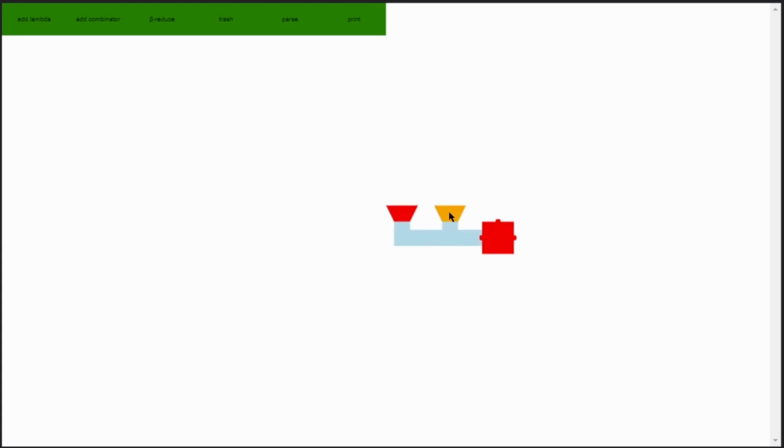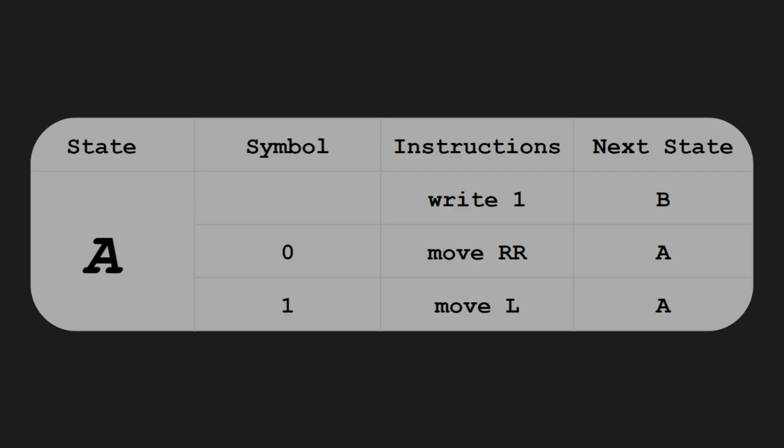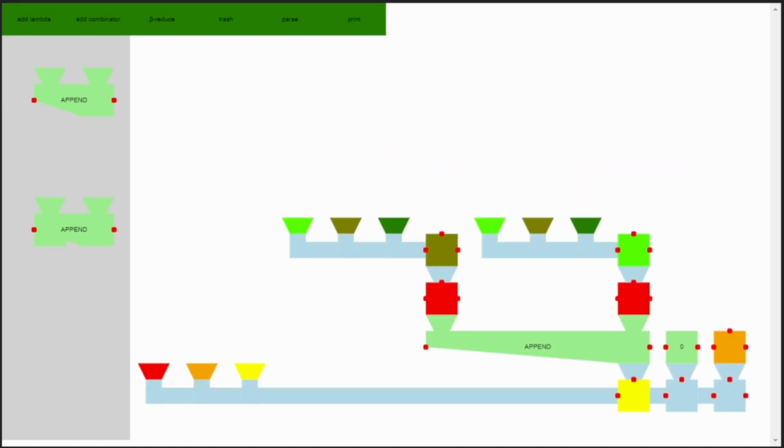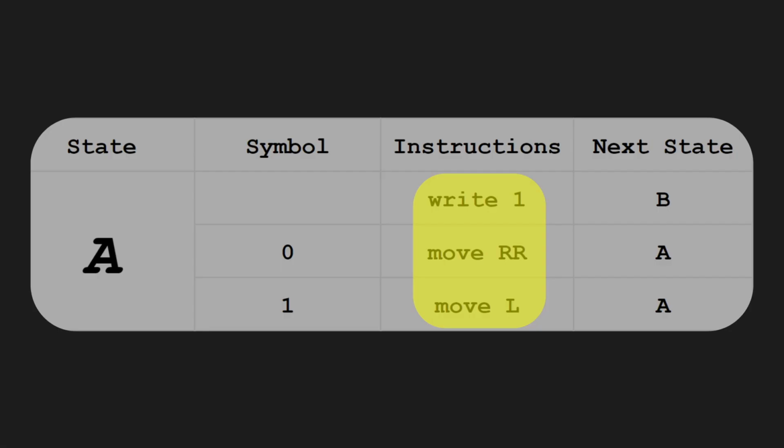Of course, it also has to take in a configuration. Then, it'll match up the state register in the current cell to a set of instructions, like in the table, and then run those instructions. Actually, we can run pretty much any kind of instructions a Turing machine can. We can write to the current cell, and we can move the tape around. So, all that's left to do is figure out which instructions to run based on the register in the current cell. Let's start out by ignoring the register at first and just looking at the tape.